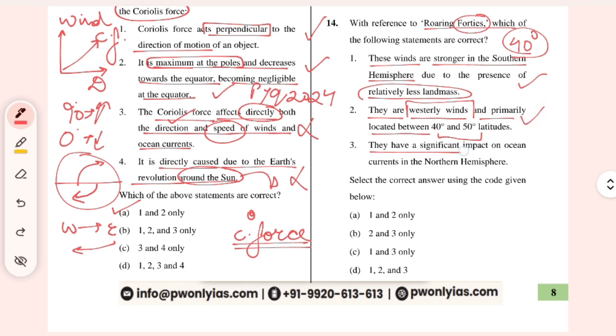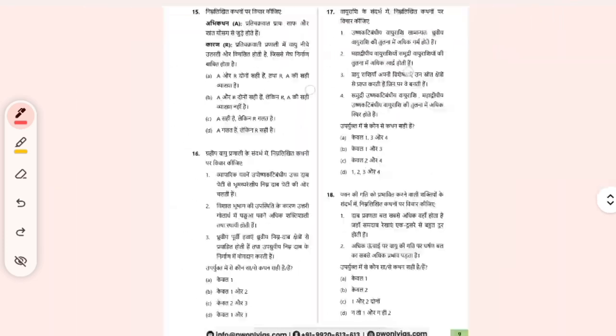They have a significant impact on the ocean current in the northern hemisphere. I think it should be the southern hemisphere, no? Because in the northern hemisphere the ocean currents will not be much impacted by the 40s, because there the landmass is more as compared to the southern hemisphere. So this is about the southern hemisphere. So this becomes wrong, and only 1 and 2 are correct here. Moving to the next question.